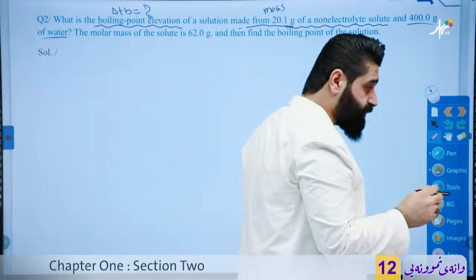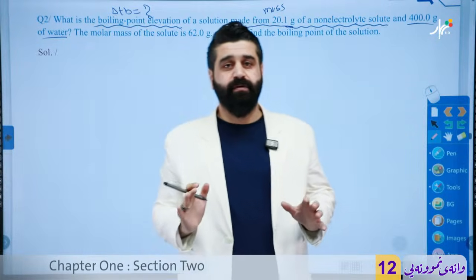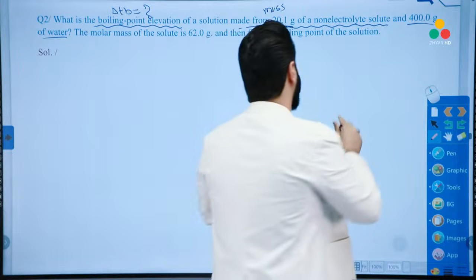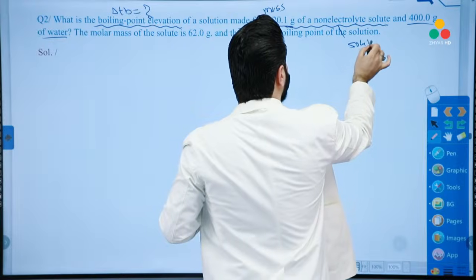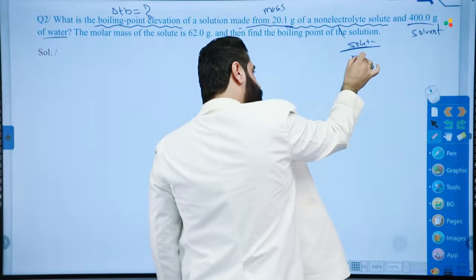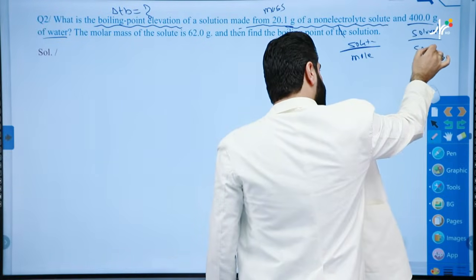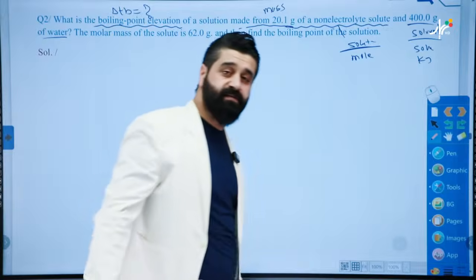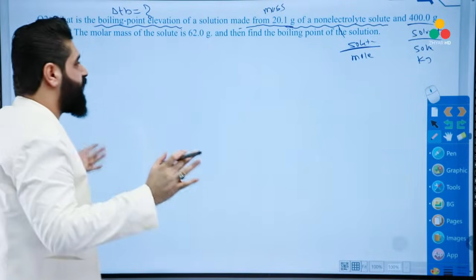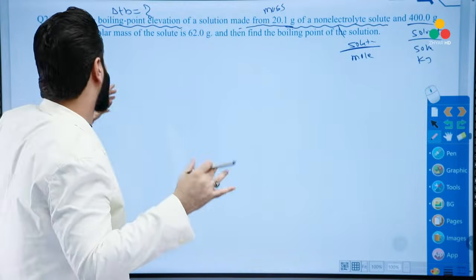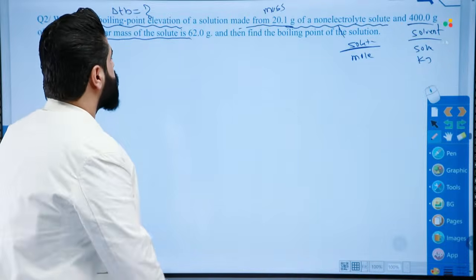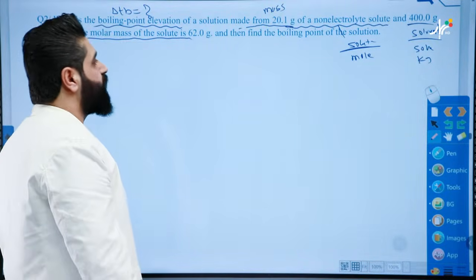Look, as I told you, for solving any question related to molality, we should identify the solvent and solute. So this is the solute, the question said. This is the solvent. Solute must be in mole. Solvent must be in kilograms. Very easily. So let's calculate mole and kilogram first. The molar mass of the solid is 62.0 grams, and then find the boiling point of the solution.